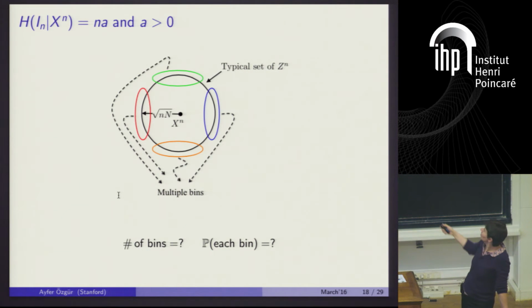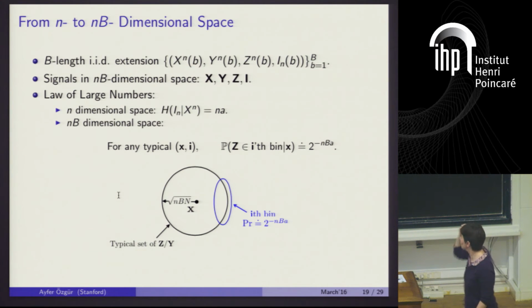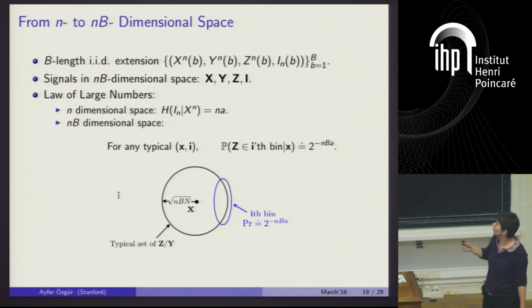But this is not possible to do because here by fixing this entropy, I'm constraining the average behavior of this mapping from Xn to In, and just by constraining the average, I cannot say anything about how this mapping behaves around every codeword, okay? But you can say something if you do the following, and this is something very strange you never do in developing converses for multi-user problems.